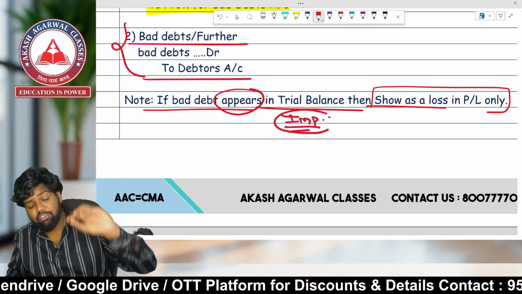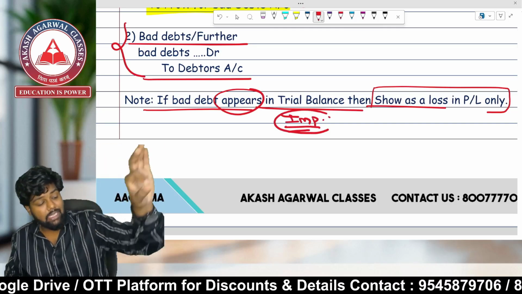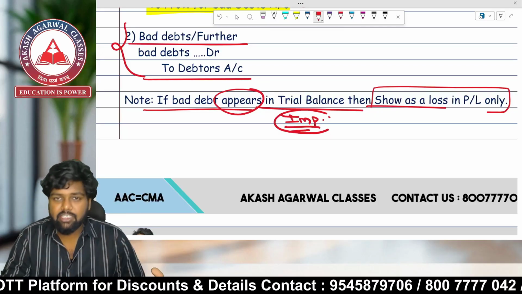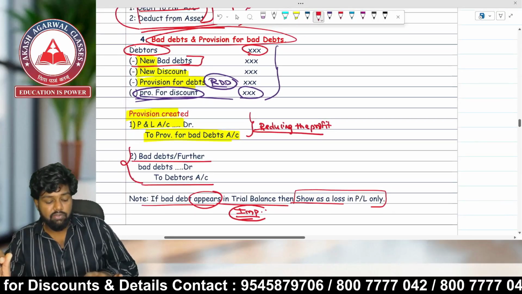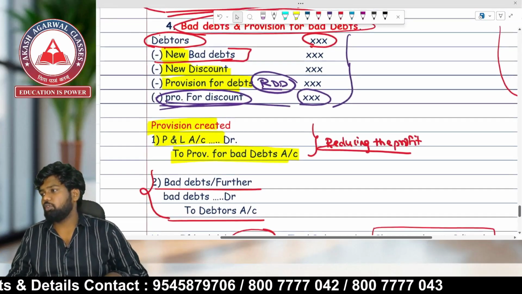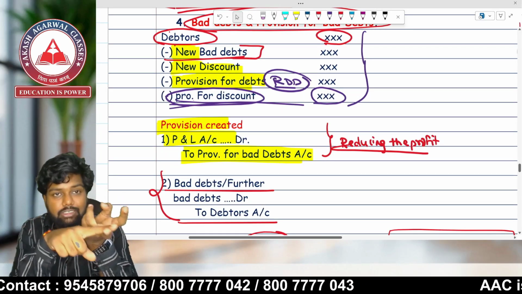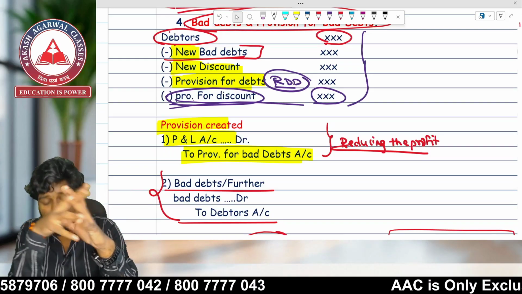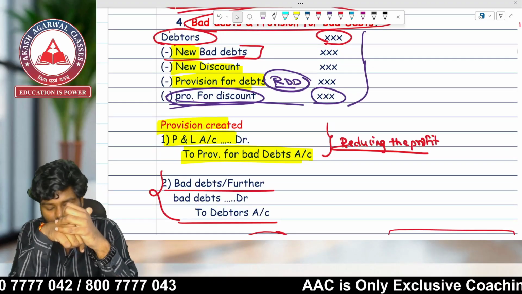Sir, what if bad debts is appearing in the trial balance? Just show it as a loss in the profit and loss only. No effect in the balance sheet if bad debts is appearing in the trial balance. So here we have completed the bad debts and provision for bad debts. First of all, the sequence is debtors minus bad debts minus discount minus provision for doubtful debts and less provision for discount on debtors.